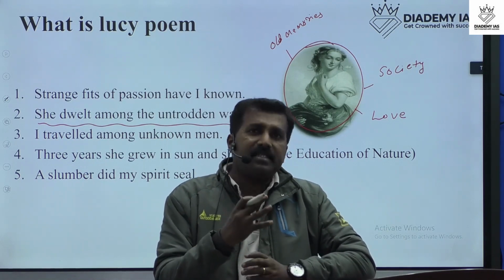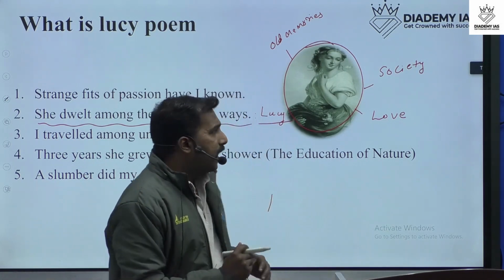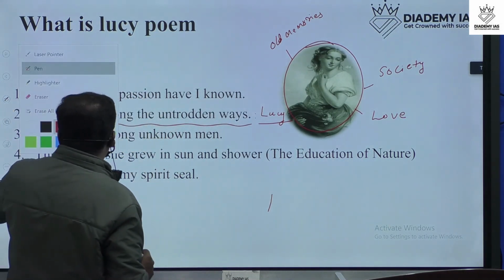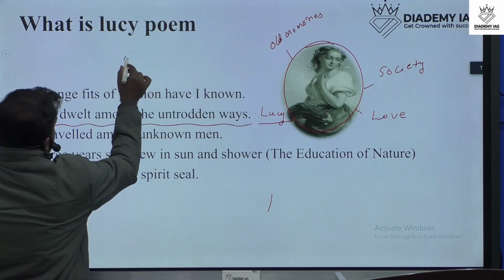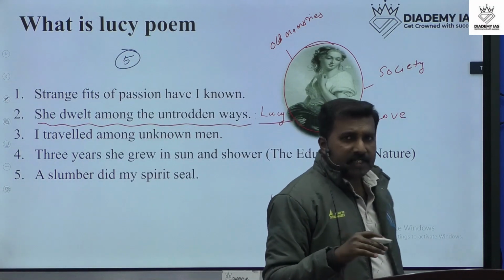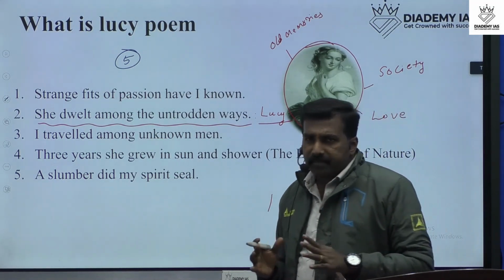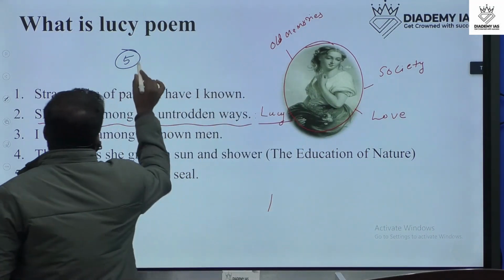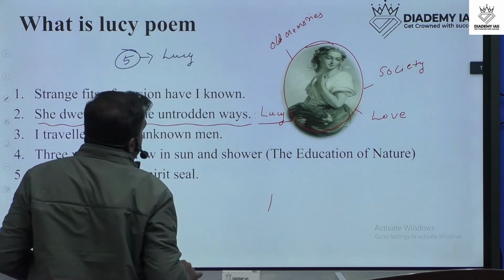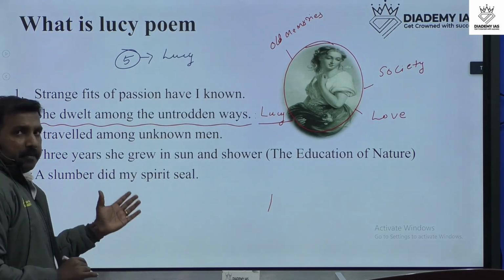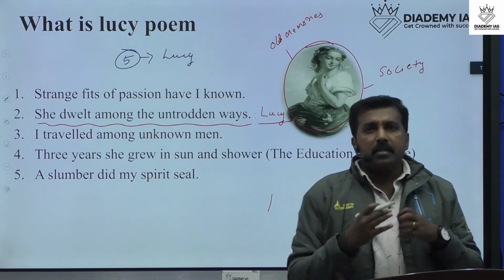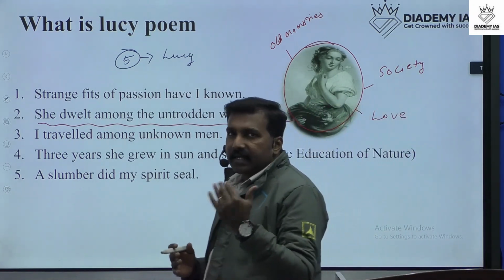That is the basic thing we have to understand. Wordsworth wrote 5 Lucy poems, and these 5 poems commonly explain a single character, Lucy. Through these 5 poems, William Wordsworth explained his imagination by representing a character, Lucy.